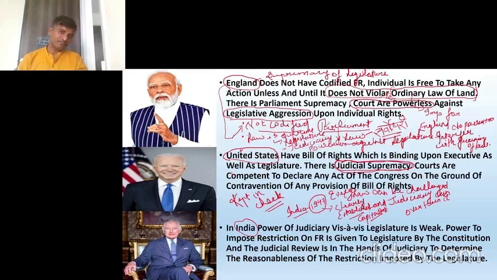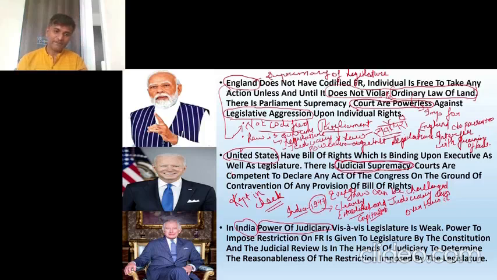So what India did was, not only in this case but in every case, India tried to strike a balance. In India, the situation is, there is power of judiciary. Judiciary is powerful, right? It can review the laws made by the legislature. But legislature also has some powers. What are those powers? It can amend the constitution. Whatever judgment the Supreme Court gives, it will amend the constitution so that that judgment does not affect their laws. Right? That balance is there.